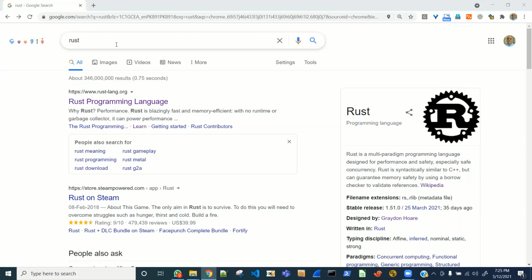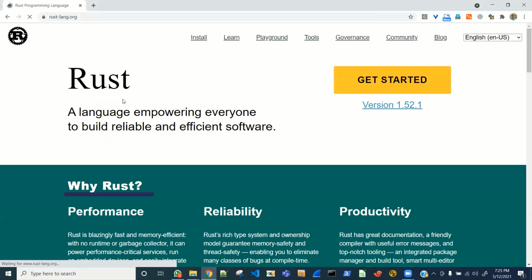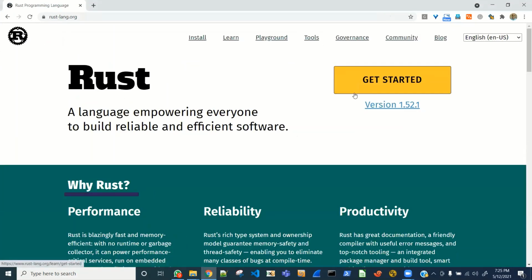Okay, so we type Rust in Google, and here we go. We find Rust's main page. All right, what does it say? Rust. It's a language empowering everyone to build reliable and efficient software.